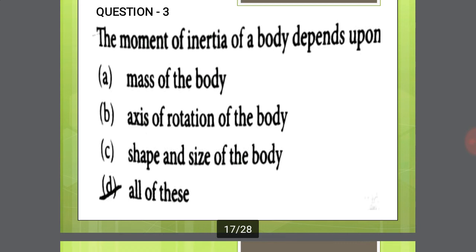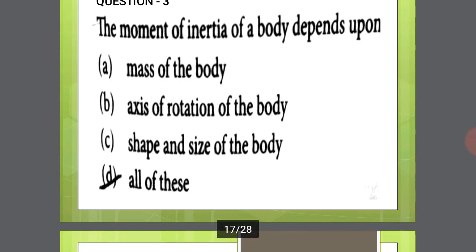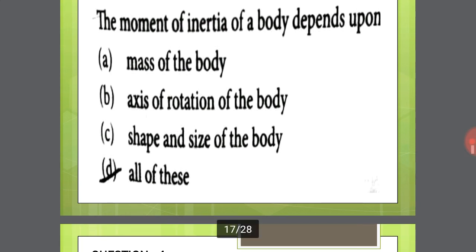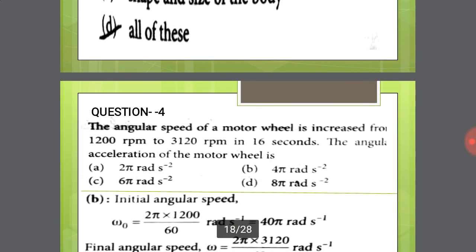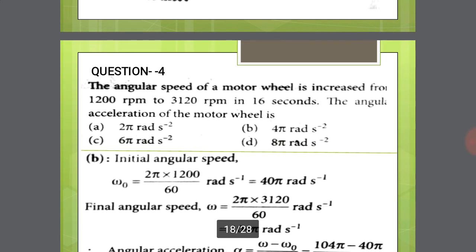Next question: the moment of inertia of a body depends on. We already discussed this in the synopsis. Moment of inertia depends on the mass of the body, axis of rotation of the body, and shape and size of the body. So option D, all of these, meaning all the above factors affect moment of inertia. Option D is the right answer.